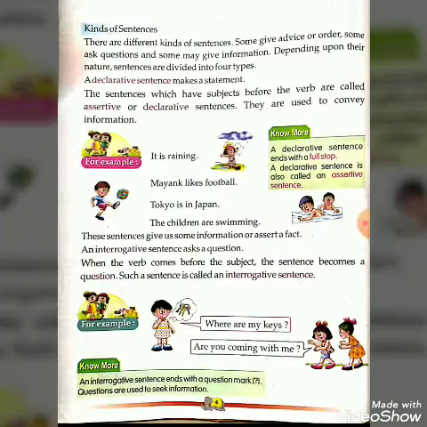And where is the verb? The verb comes before the subject. And the second one, are you coming with me? Here, where is the verb? The verb comes before the subject.